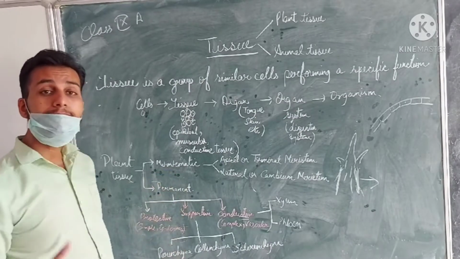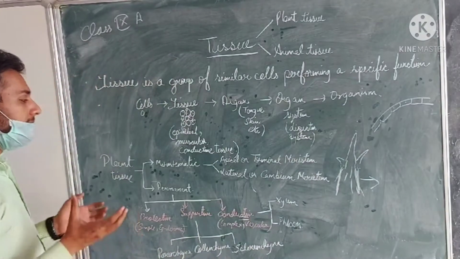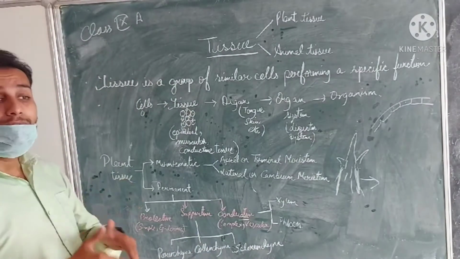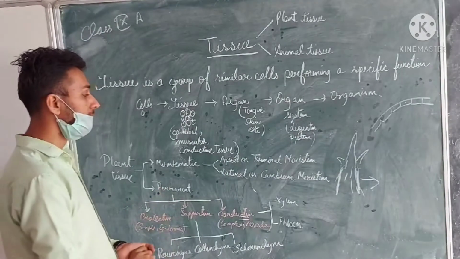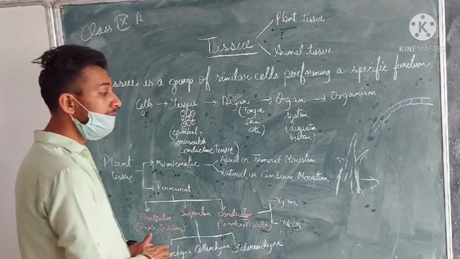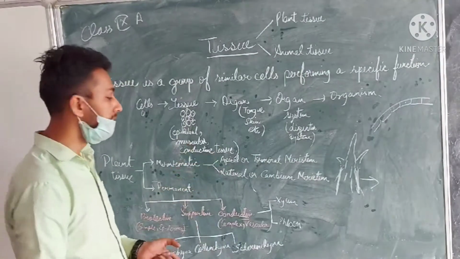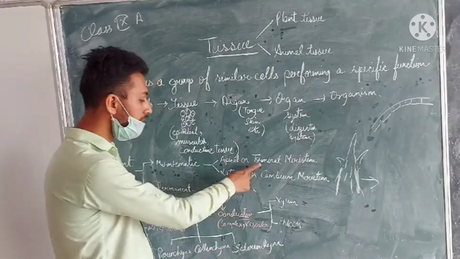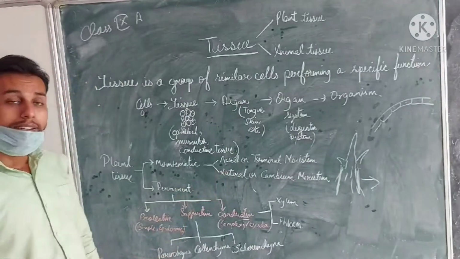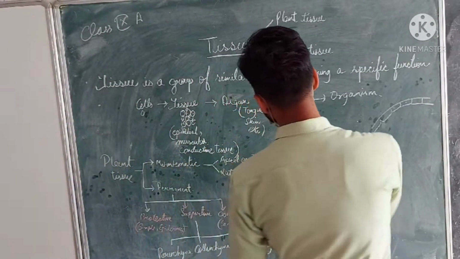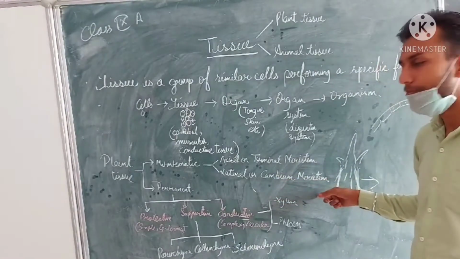Meristematic tissue is a term that came from meristem. That means the cell has the capability to divide and further enhance the growth of the plant, and that is termed as the meristematic tissue. Now, meristematic tissue, which has the capacity to divide, is categorized into two parts: the apical or terminal meristems, and the second one is the lateral or cambium meristems. Now, let's put a focus on the apical and terminal meristems, and then let us focus on the lateral and cambium meristems.